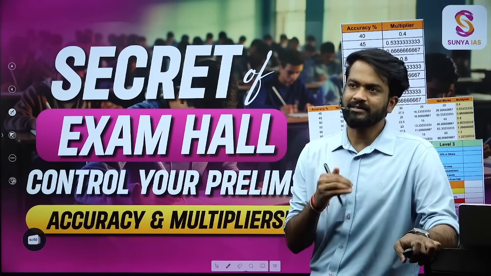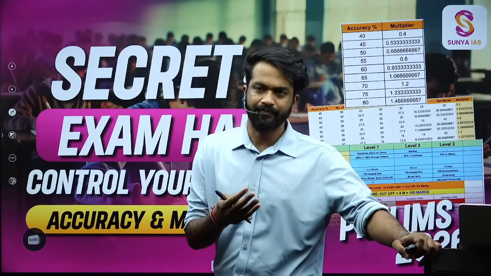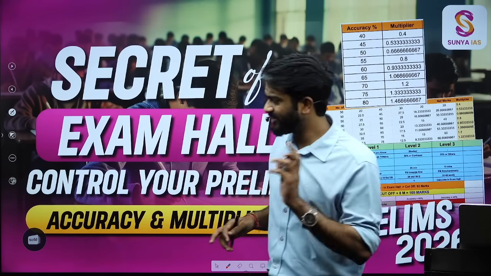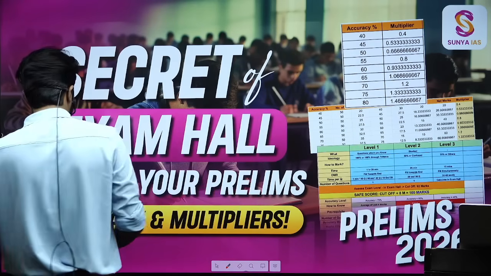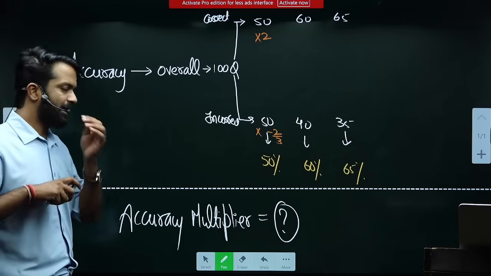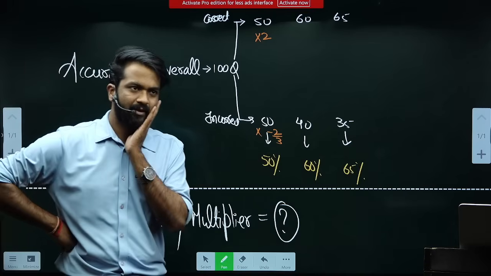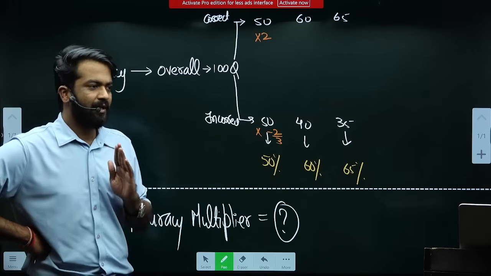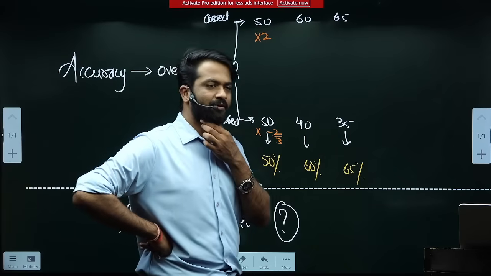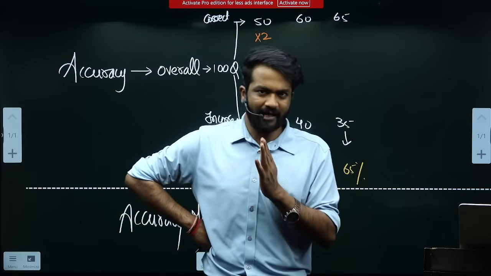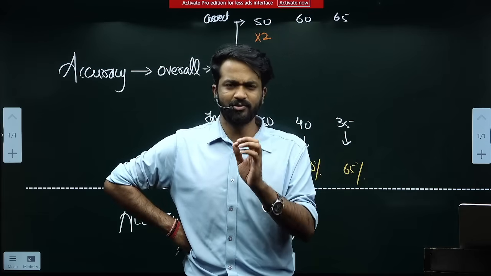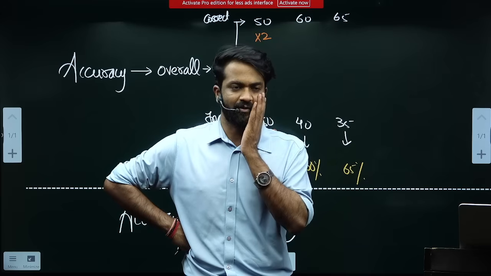Now, next thing is, sir, kaise, how? But before coming to how, let me introduce you to one or two things, which is accuracy and accuracy multiplier. It's not rocket science, nothing complex. There may be some calculations involved, but I will try my best to communicate it in the simplest form.